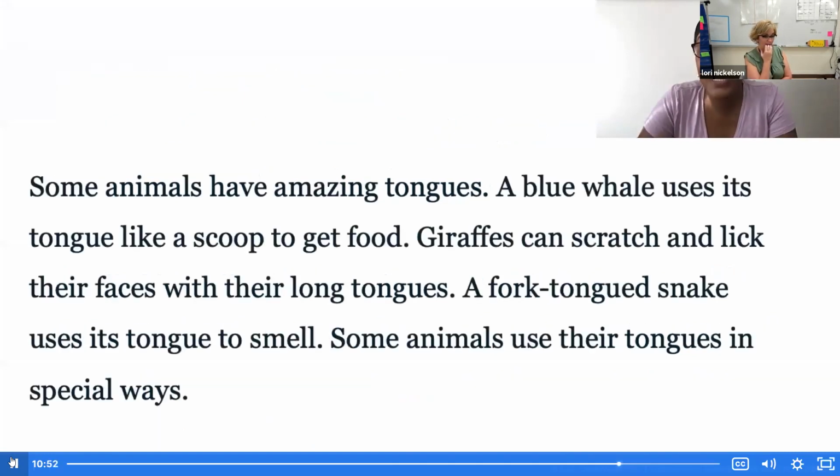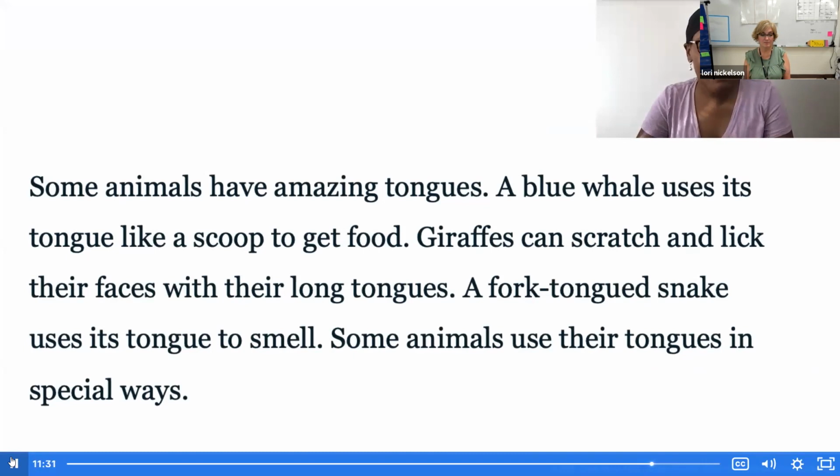All right, now let's reread the paragraph with the topic statement added. Which topic statement did you choose? As I reread the paragraph, I want you to see if your topic statement matches what I chose. Some animals have amazing tongues. A blue whale uses its tongue like a scoop to get food. Giraffes can scratch and lick their faces with their long tongues. A fork-tongued snake uses its tongue to smell. Some animals use their tongues in special ways.